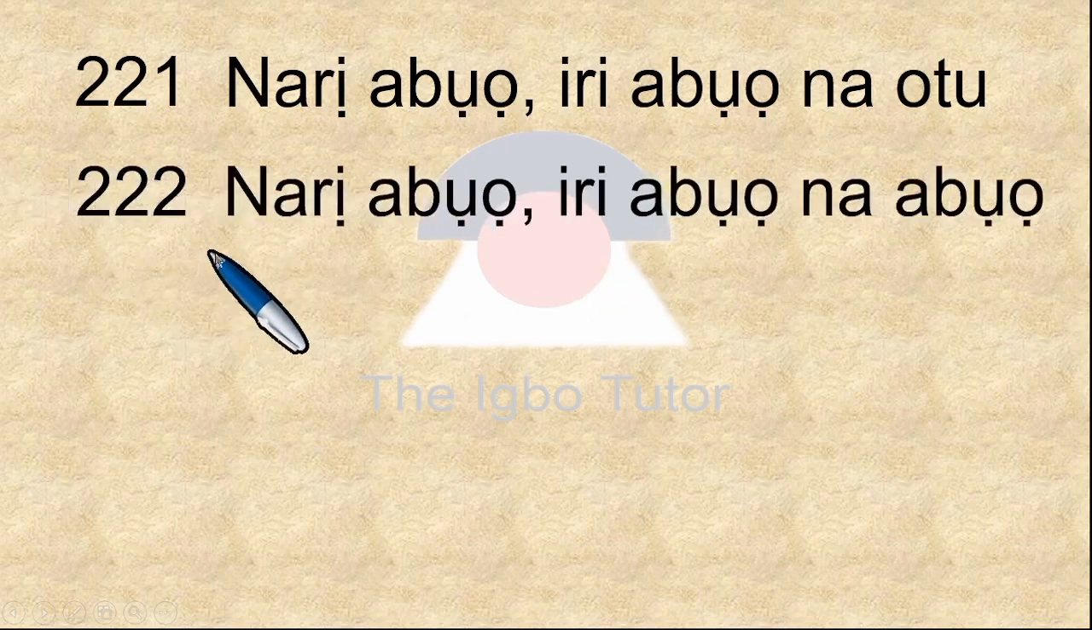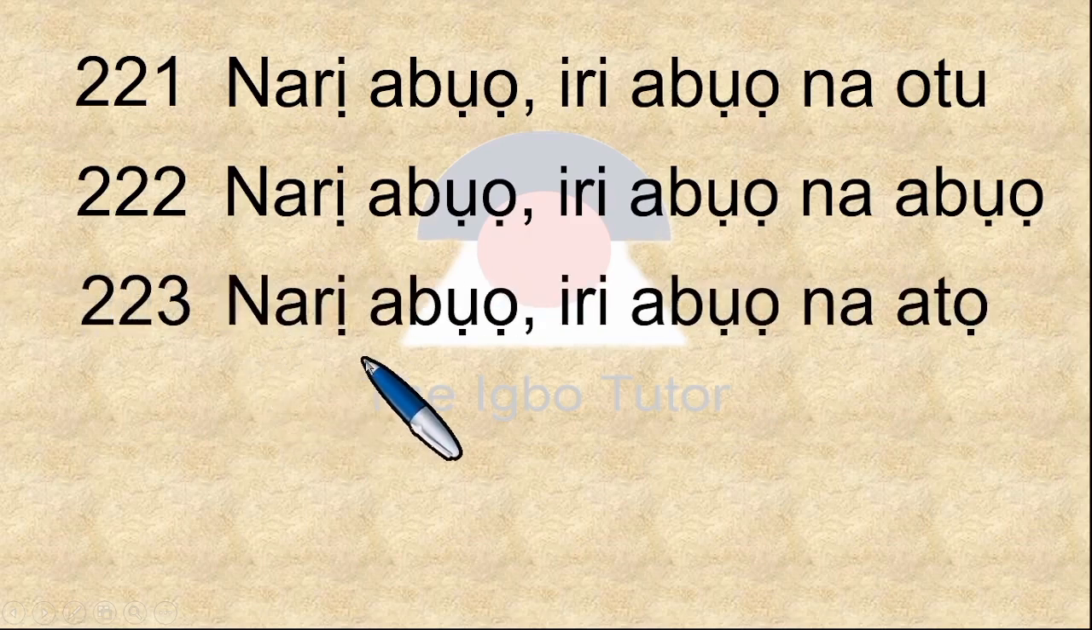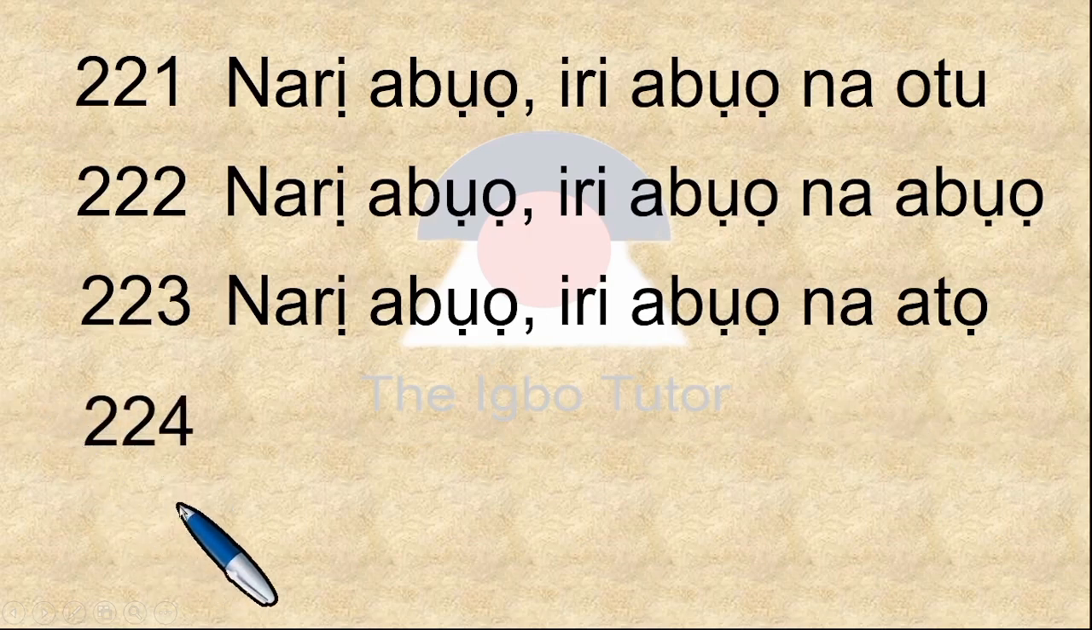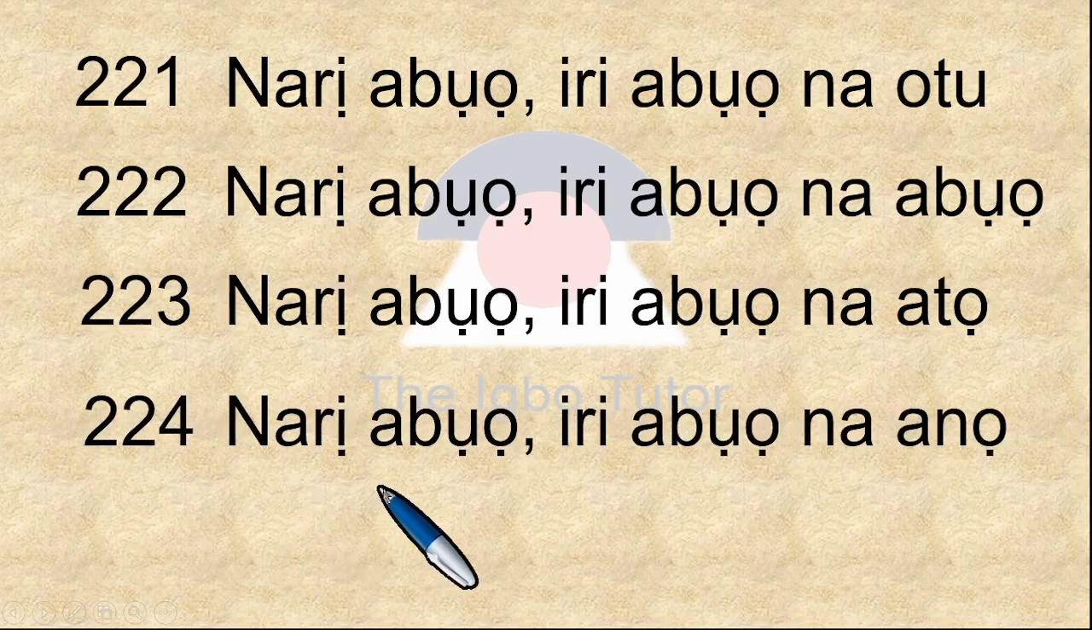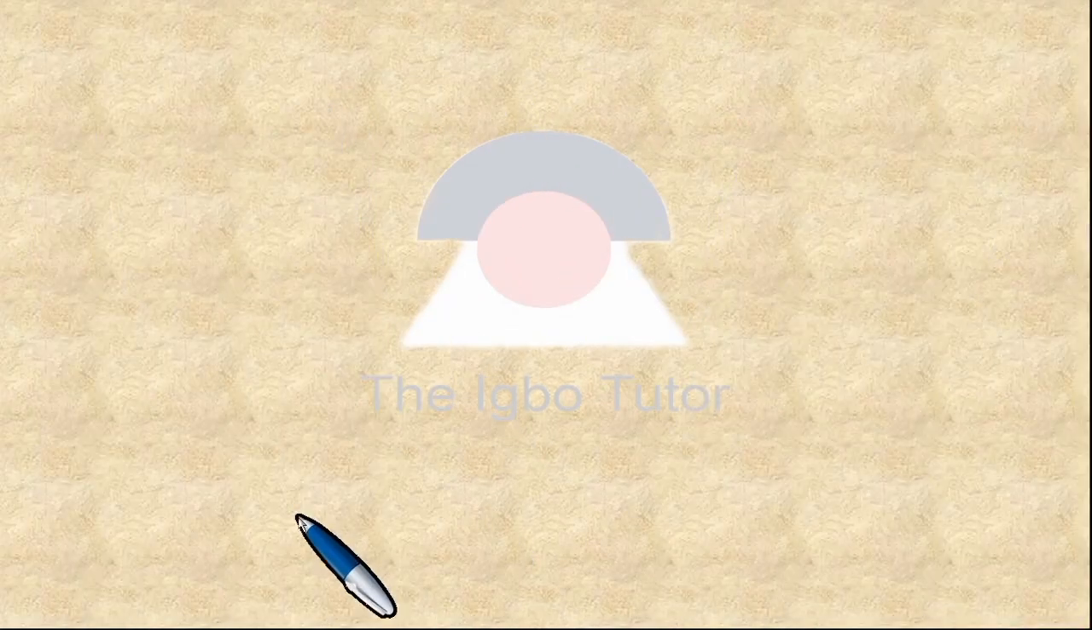222, which means narị abụọ iri abụọ na abụọ. 223. This is narị abụọ iri abụọ na atọ. 224, that is narị abụọ iri abụọ na anọ. 225, narị abụọ, iri abụọ na ise. Move to the next page.